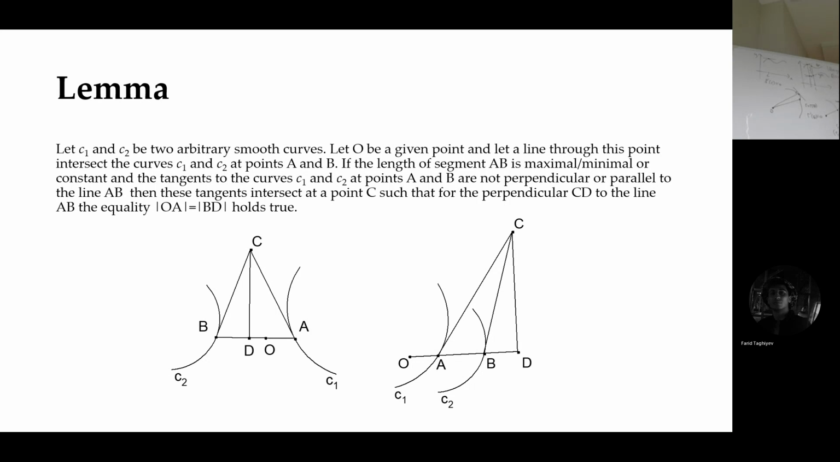Okay, so this is the geometric meaning of this AB being maximal or minimal. The same is true when the curves are on the different sides of point A. The same algorithm: you draw a tangent from A, a tangent from B. You draw a perpendicular from their intersection to AB. OA should be equal to BD. So this is the geometric meaning. This lemma will be very useful for many problems that we are going to discuss.